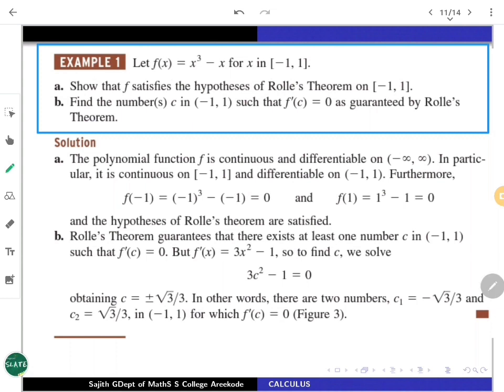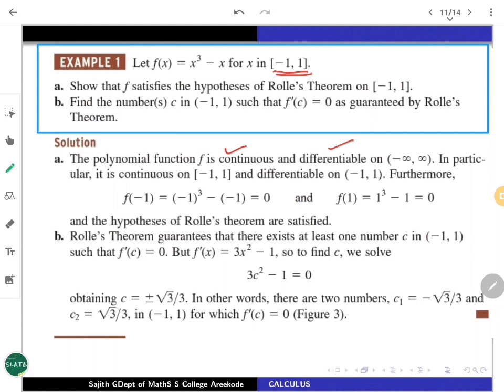We are working on -1 to +1. It's a closed bounded interval. It's a polynomial again, so everywhere it is going to be continuous as well as differentiable throughout the real line. Polynomial functions are like that. Now conditions are satisfied. So the first part is: show that f satisfies the hypothesis of Rolle's theorem.